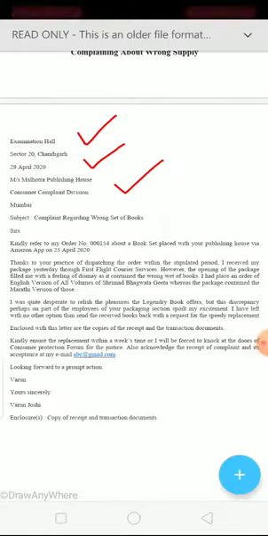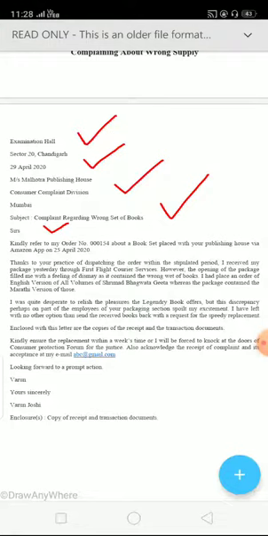Then the receiver's address with a line gap. Here the space doesn't tell whether a line gap is there or not, but you have to give a line gap, as you know. Then the subject should be brief, in 5, 6 words: complaining regarding wrong set of books. Yeah, I have taken a sample where a wrong set of books was received by the person placing the order. Since the message was written, again the salutation is Sirs.